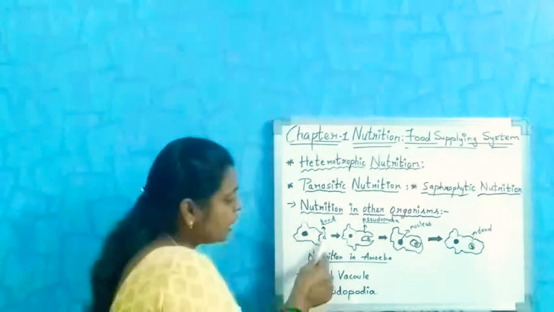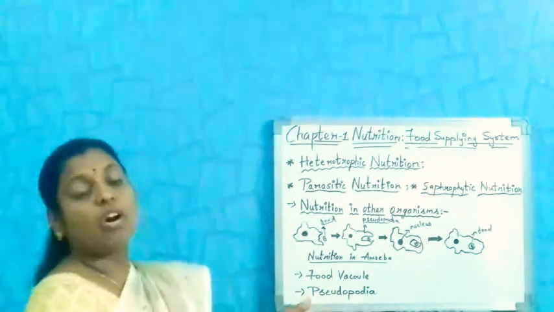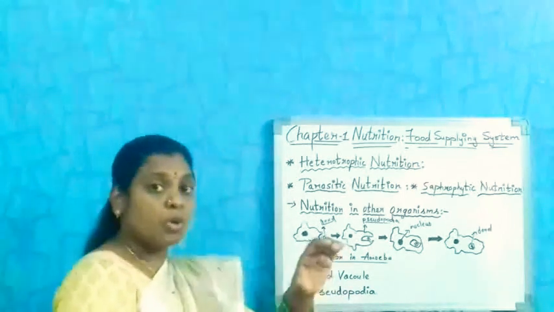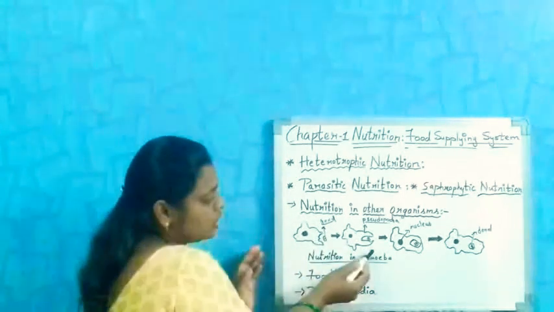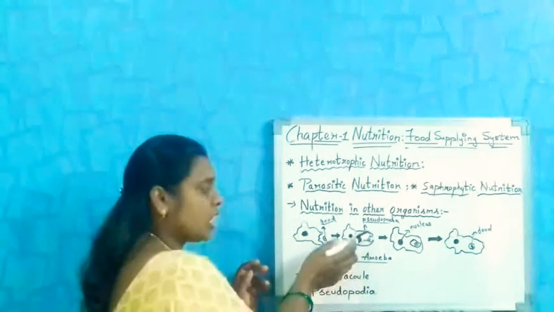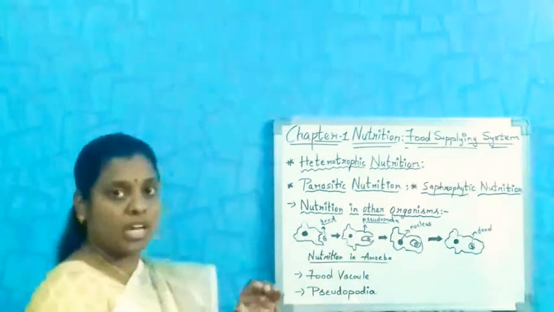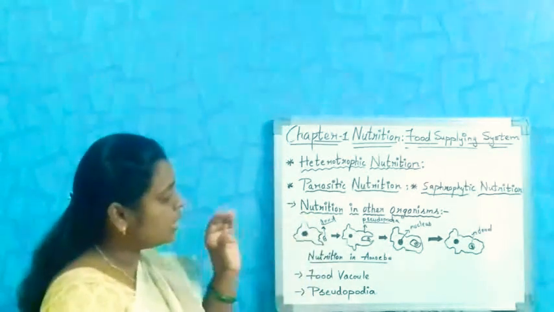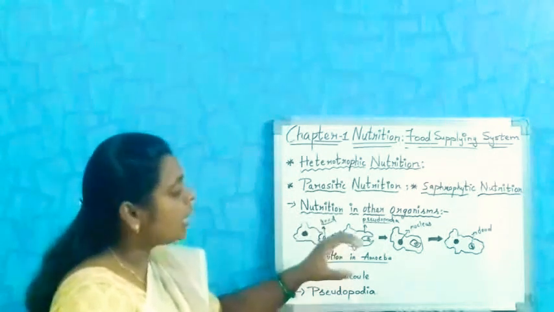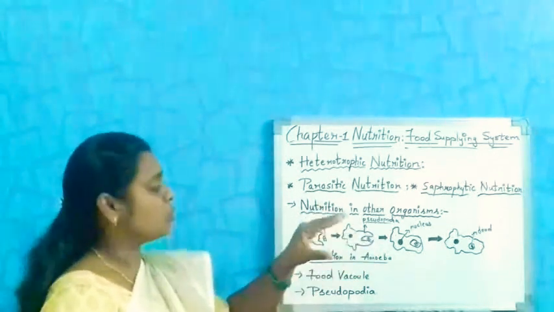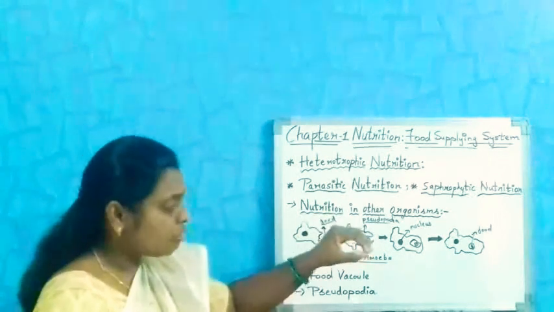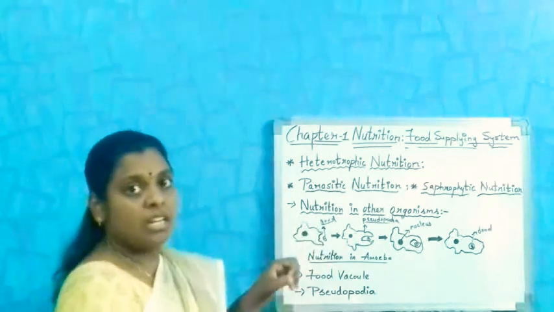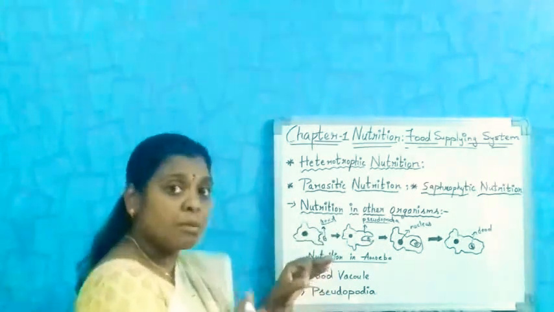If any food particle is near that organism, it protrudes its projections. You can see here, these projection-like structures are called pseudopodia. They engulf the food. The amoeba protrudes its finger-like projections, and these pseudopodia help in the absorption of food materials and take it into its body through the semi-permeable membrane.